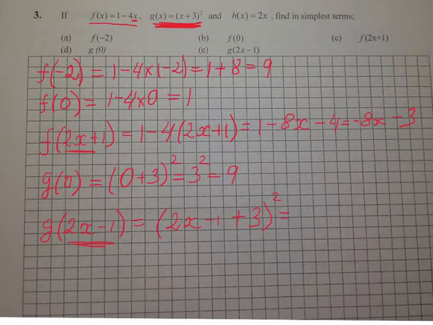Just simplification in the brackets, it will be 2x plus 2, all squared. And what I will use here is the perfect square. So it's 4x squared plus 8x plus 4.